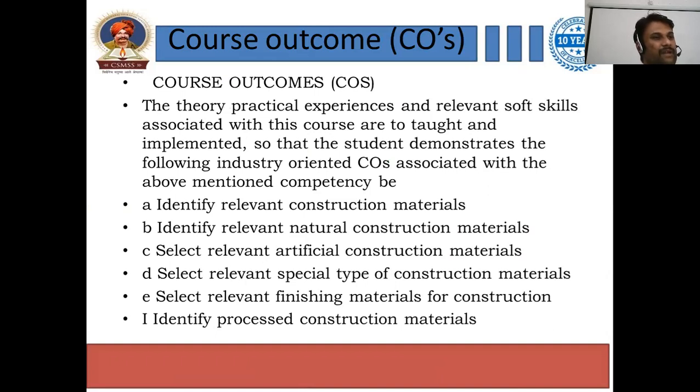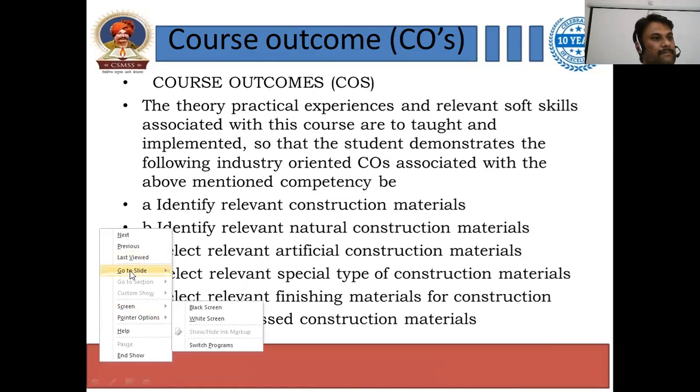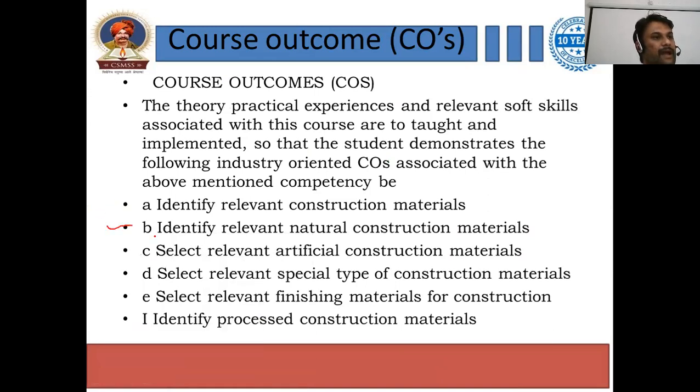First, identify relevant construction material, right? Second, identify relevant natural construction material. Third, select relevant artificial construction material. Fourth, select relevant special type of construction material. Fifth, select relevant finishing material for the construction. And last, identify processed construction material.